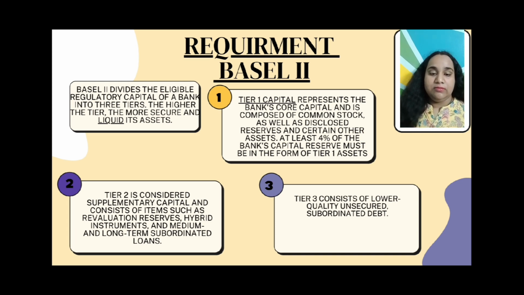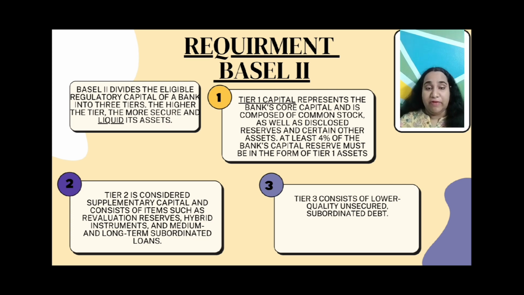Tier 2 is considered supplementary capital and consists of items such as revaluation reserves, hybrid instruments, and long-term subordinated loans. Tier 3 consists of lower quality unsecured subordinated debt.